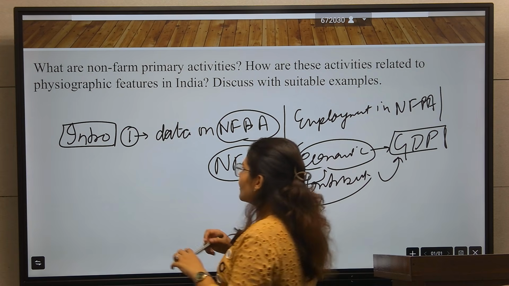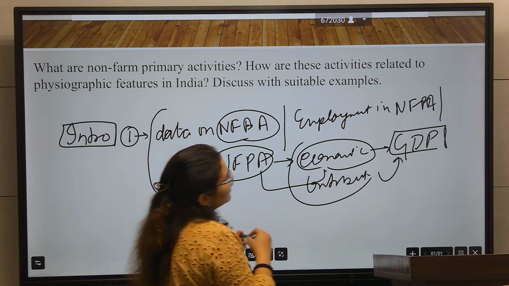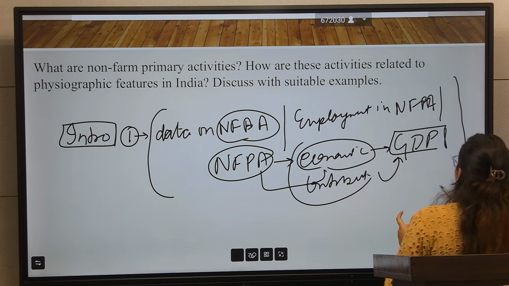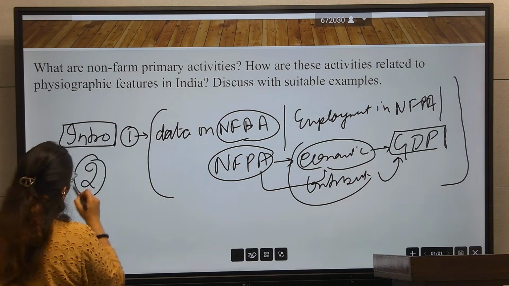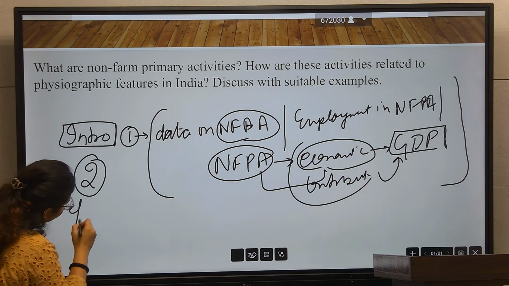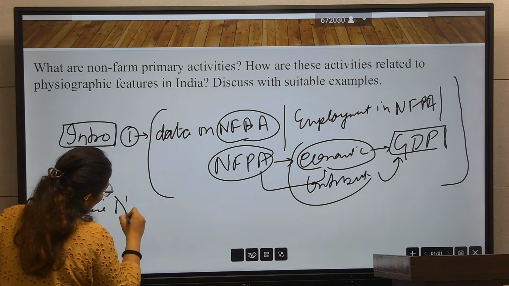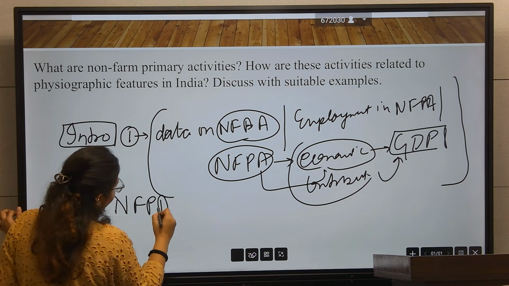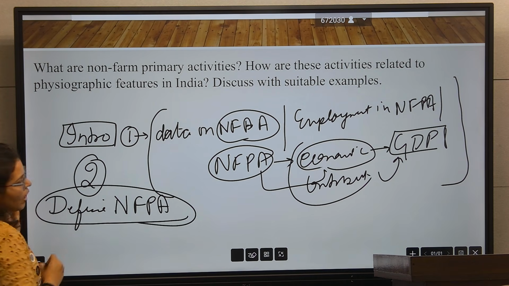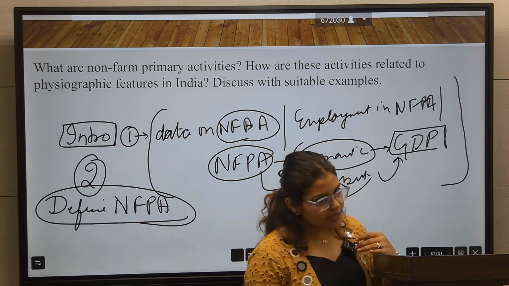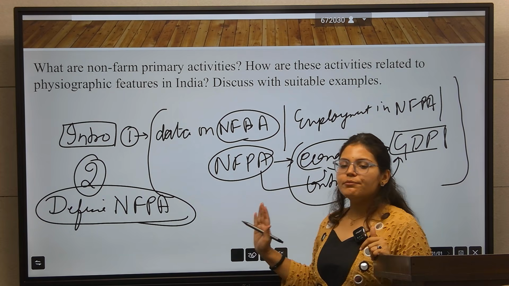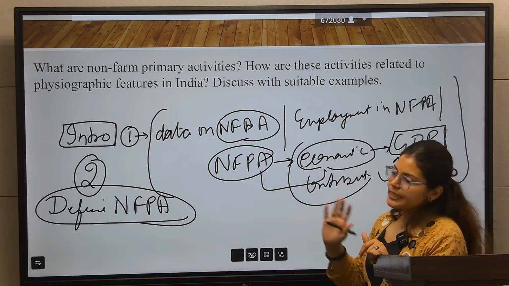But many people will not have this data. So the second intro would be to define non-farm primary activities. Either introduce with the data if you have it, or if you don't, no worries, define non-farm primary activities in the intro.